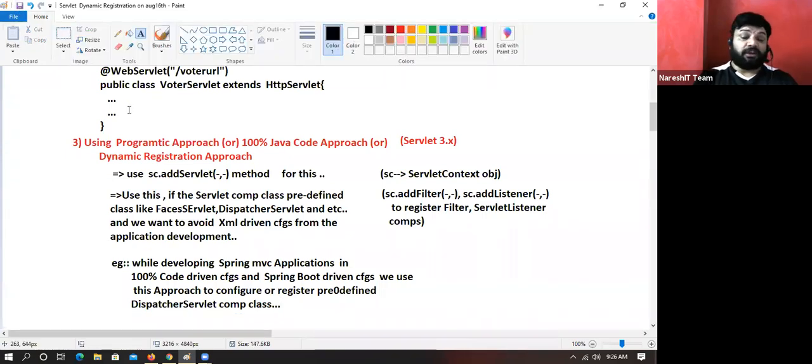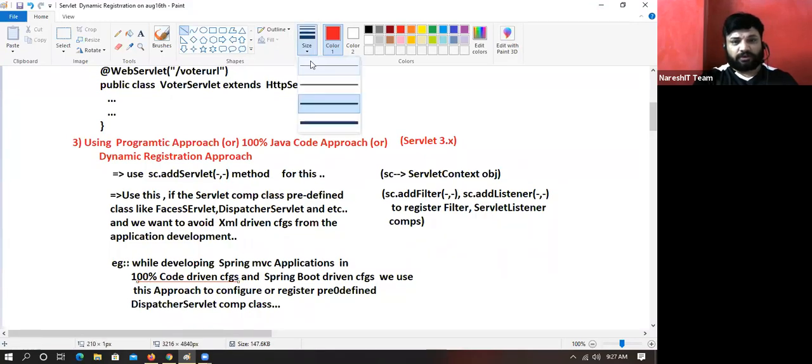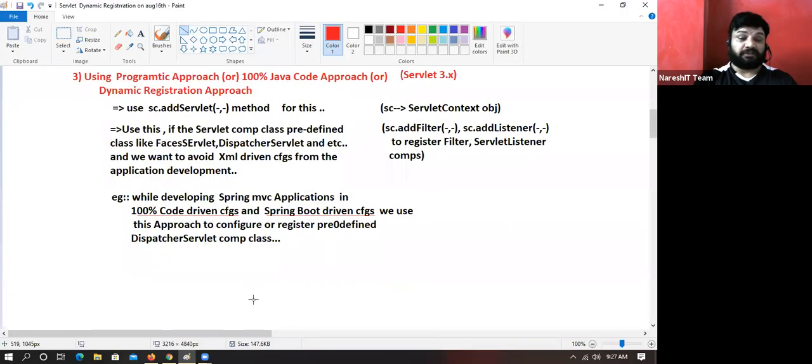I have given where to use and why to use also, a lot of clarity, boss. See, in these two approaches of Spring application development, we are not going to use a single line of XML. Everything is going to happen through annotations and Java code, but we still have to register a predefined class.